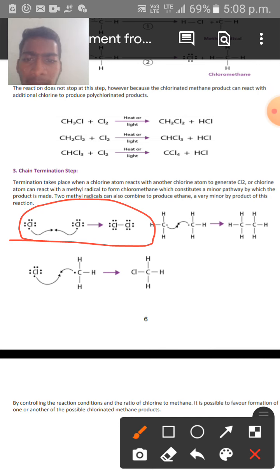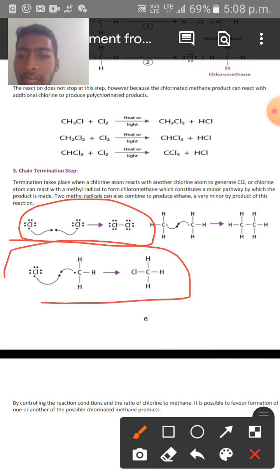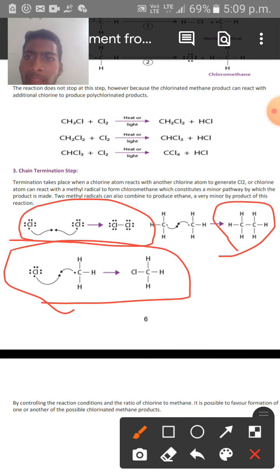Or else a chlorine atom may react with a methyl radical to form chloromethane, like this. In this reaction, the chlorine atom reacts with the methyl radical to produce chloromethane. This may also lead to the termination of that reaction. And then there is another possibility of termination over here, in which the methyl radical in turn reacts with another methyl radical to form a higher alkane, that is ethane over here.